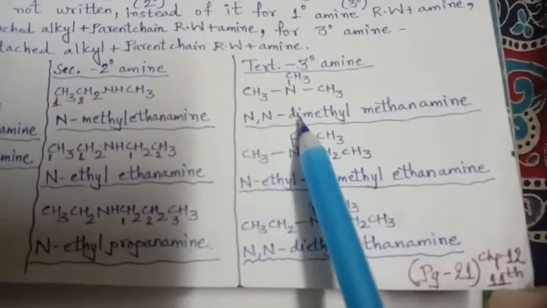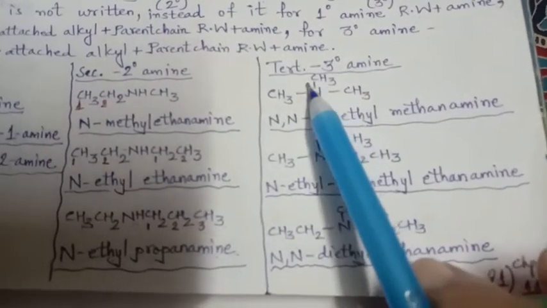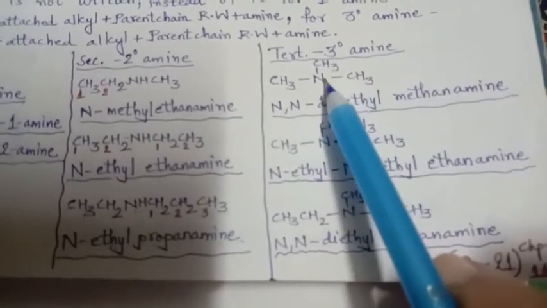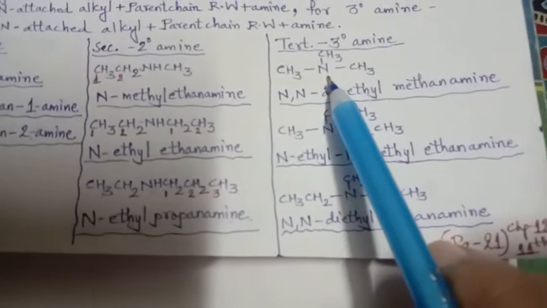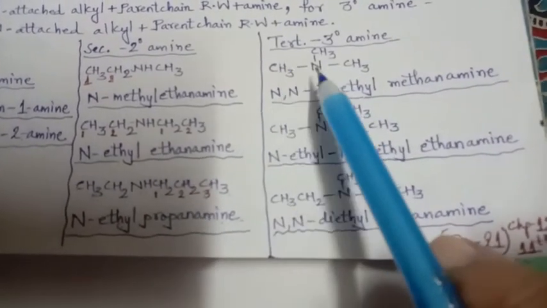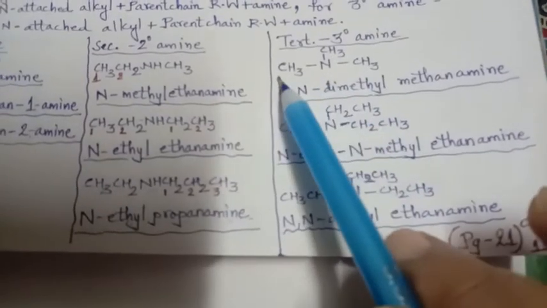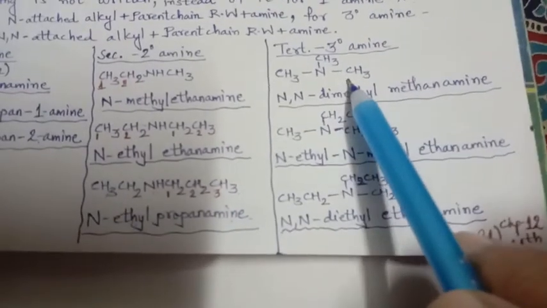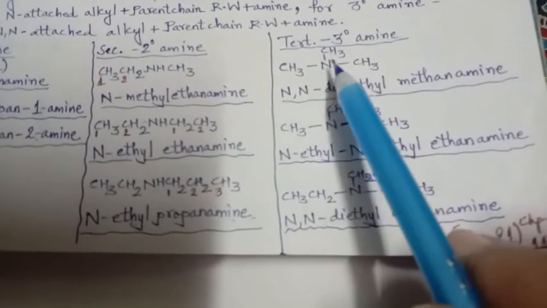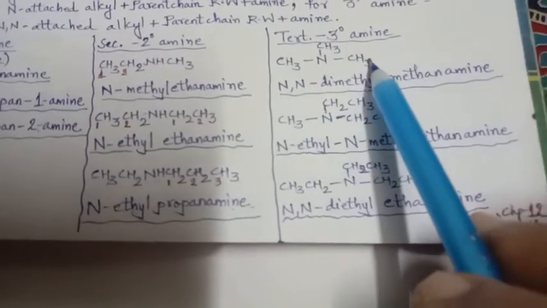Now let us see for the tertiary amine. On 3 sides attachment is there, so it is tertiary. 1 2 3, 1 2 3, 1 2 3, right? Now see here, if we consider this N with this carbon, or this N with this carbon, this N with this carbon, all are 1 carbon, so we will consider the main as methane amine. But what will be the prefix taken here? Here on N there is a methyl group, so N,N-dimethyl methane amine. Clear? This is methyl, so it won't be easily understood.